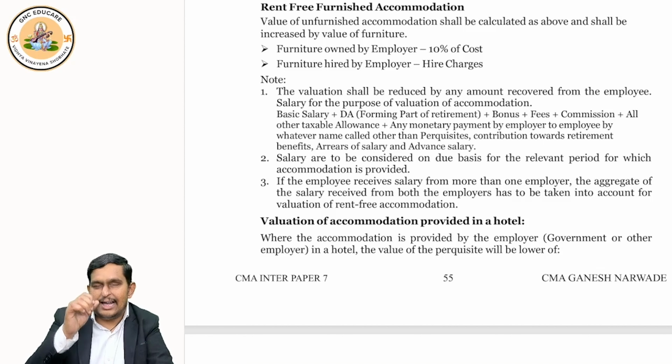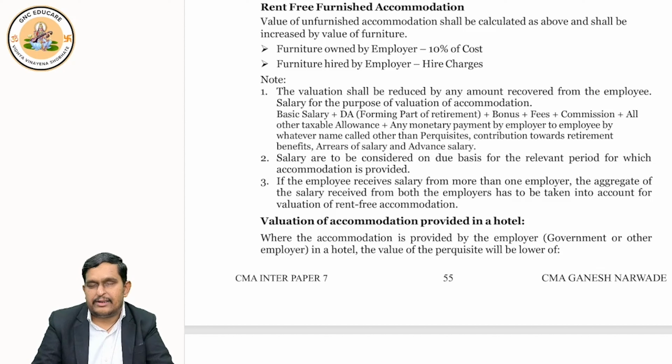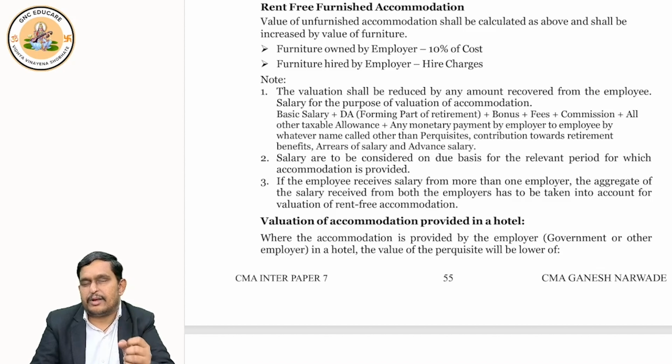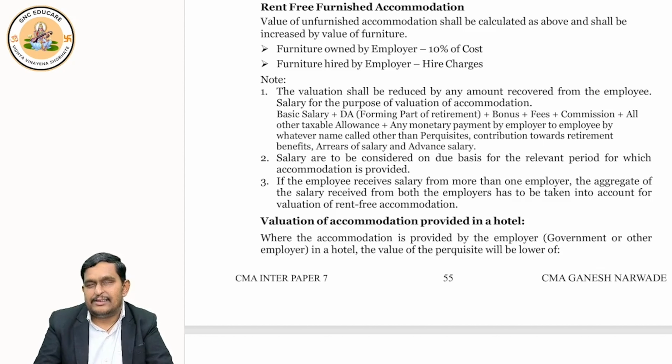If furniture is hired by the employer, take the higher charges. If furniture is owned by the employer, take 10% of the cost. If furniture is hired, then take the higher charges as the value of furniture. If it is owned by the employer, take 10% of the cost. Okay, that's it as the value.